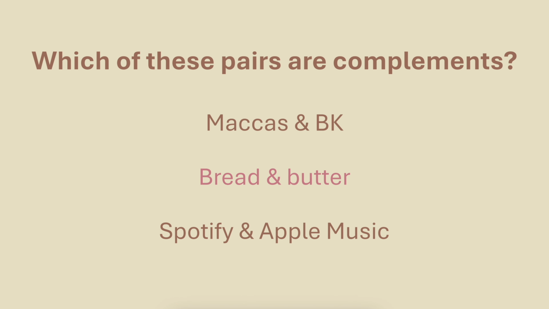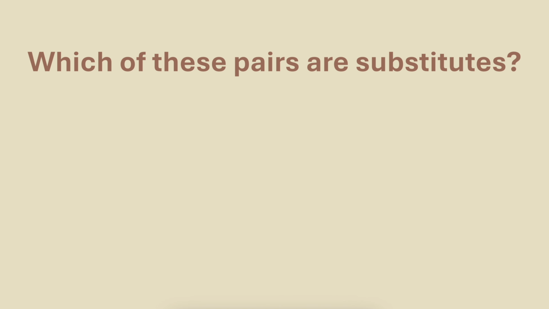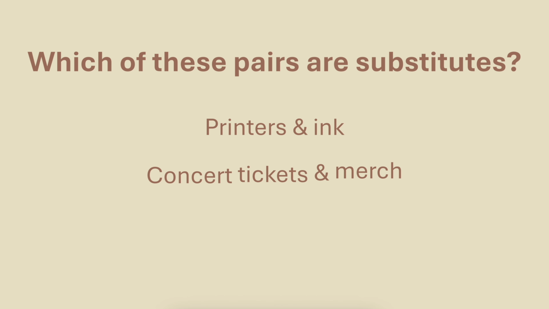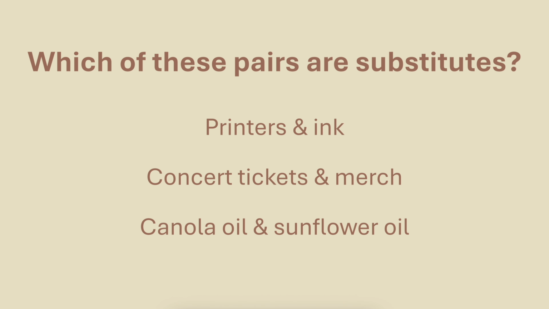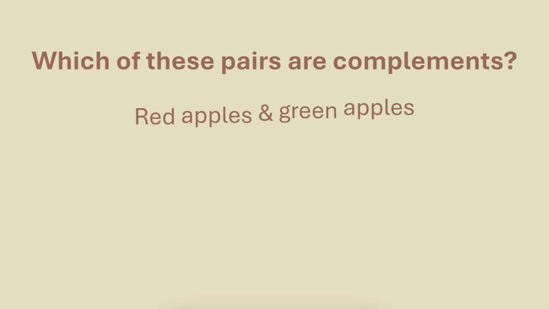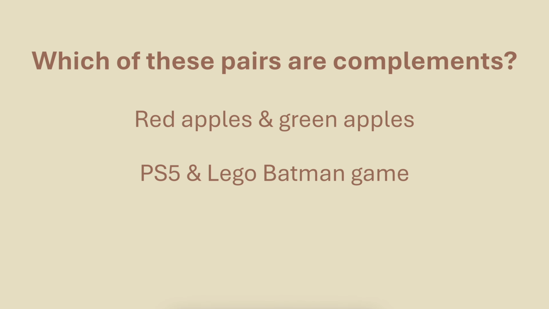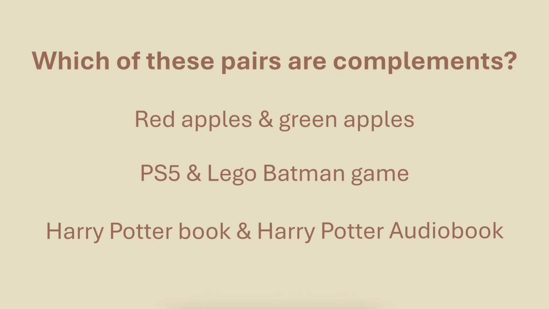Which of these pairs are substitutes? Printers and ink, concert tickets and merch, or canola oil and sunflower oil? The answer is canola oil and sunflower oil. They do basically the same thing, so you usually just buy one or the other at once. Which of these pairs are complements? Red apples and green apples, PS5 and the Lego Batman game, or the Harry Potter book and the Harry Potter audiobook?